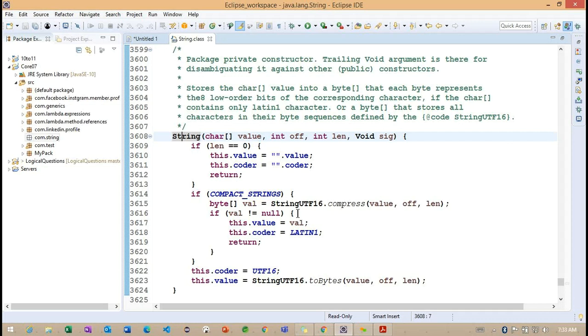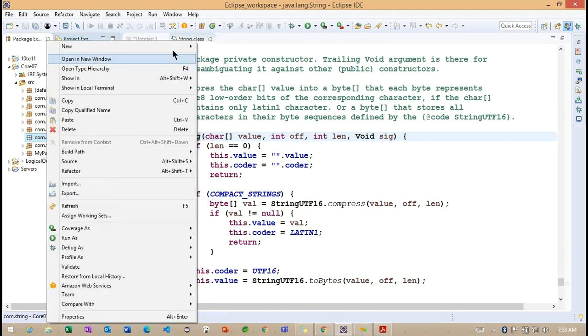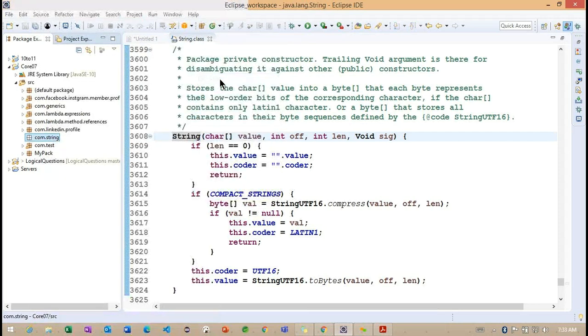The default access modifier is applicable within the package. Now you can see this particular String class is defined in the java.lang package.